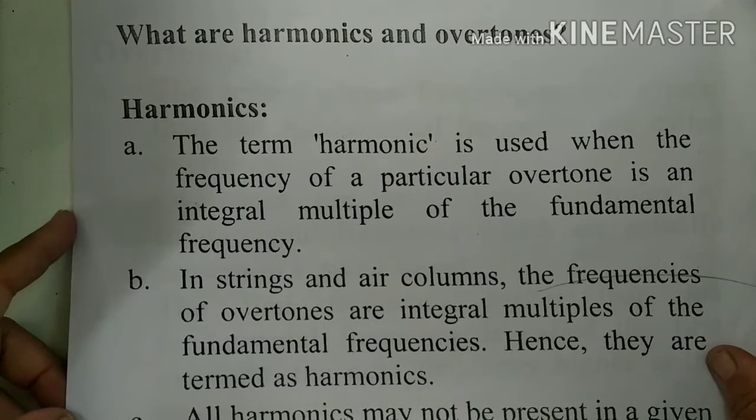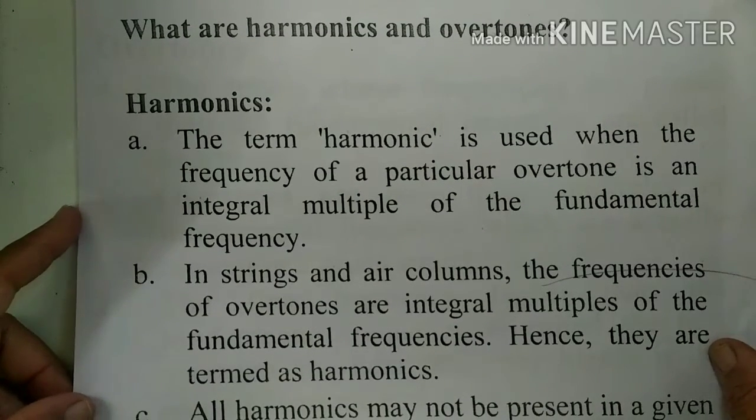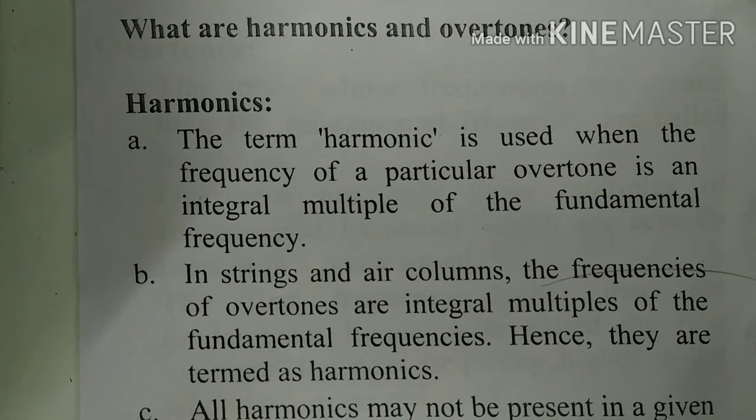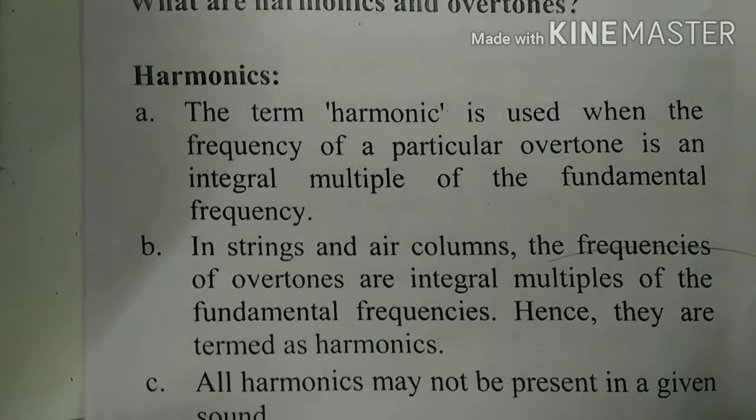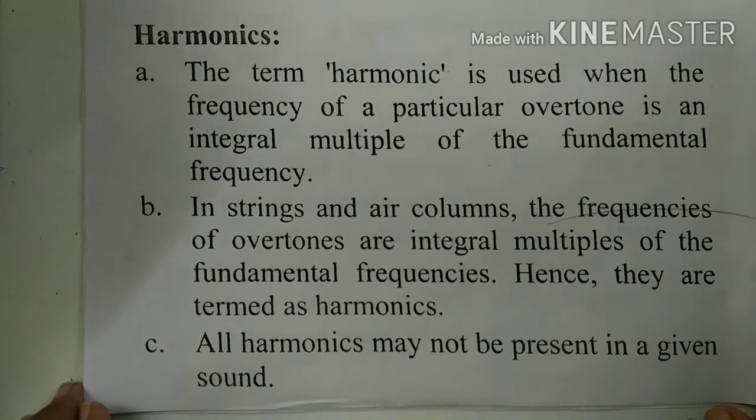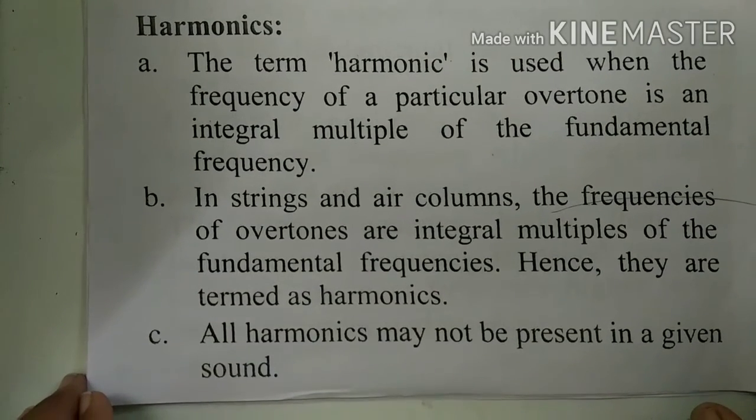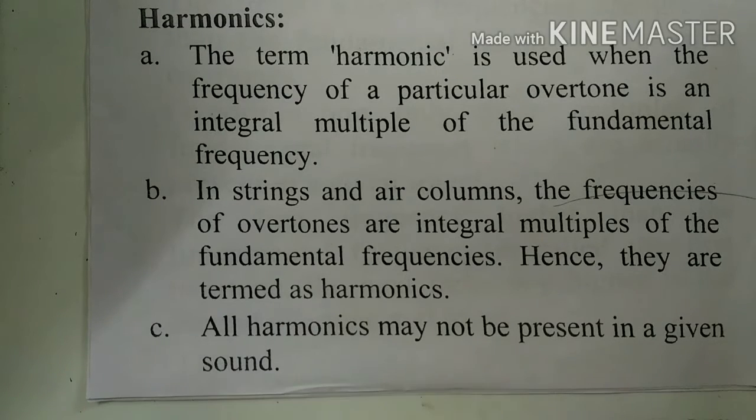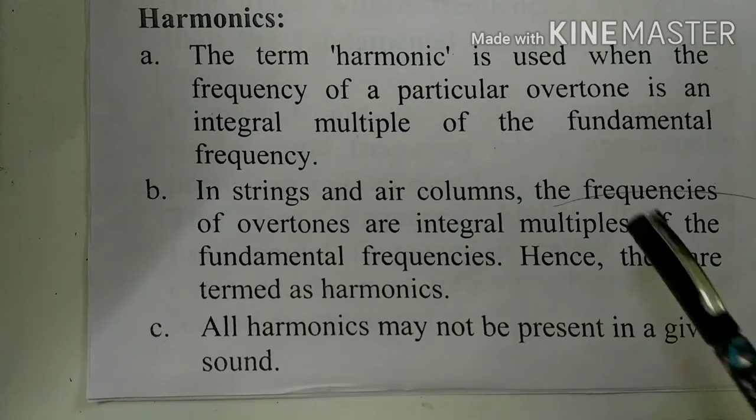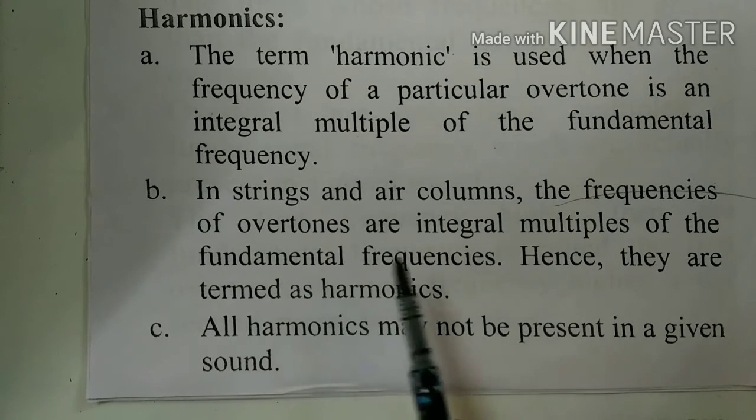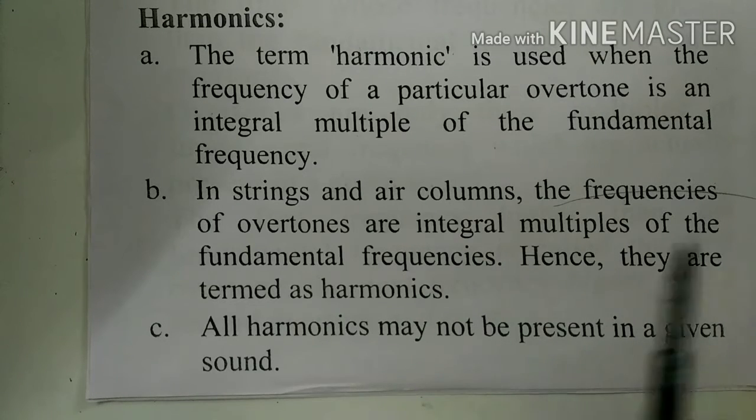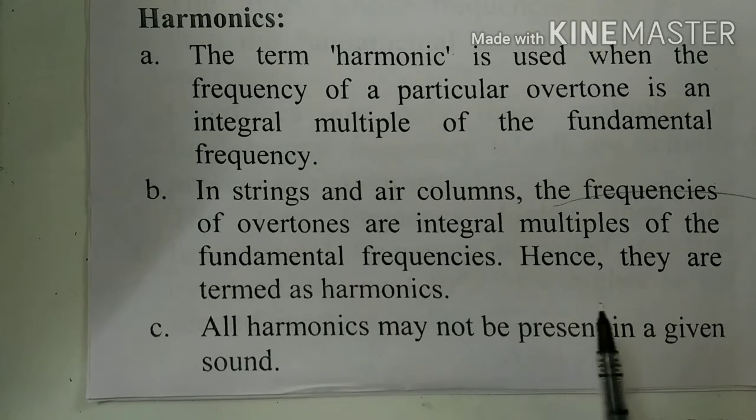Harmonics: the term harmonics is used when the frequency of a particular overtone is an integral multiple of the fundamental frequency. In strings and air columns, the frequencies of overtones are integral multiples of the fundamental frequency. Hence they are termed harmonics. All harmonics may not be present in a given sound.